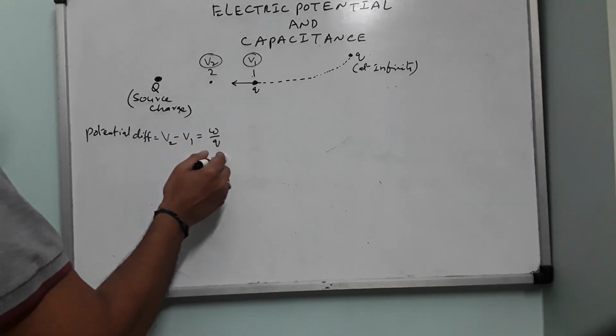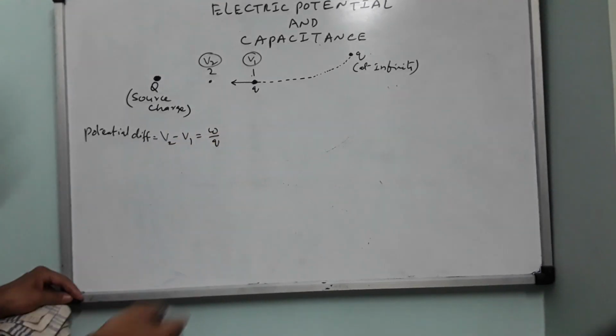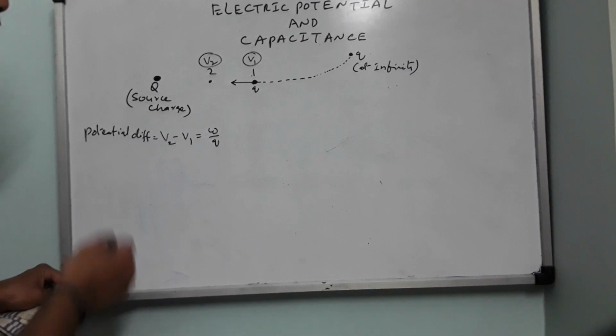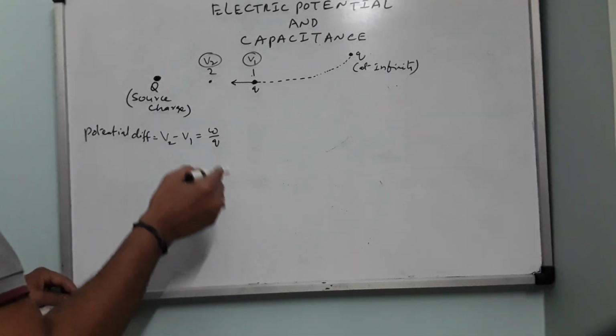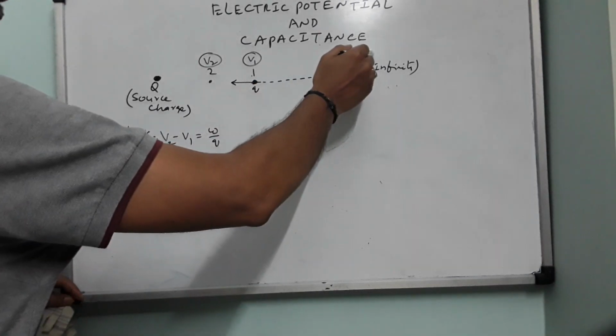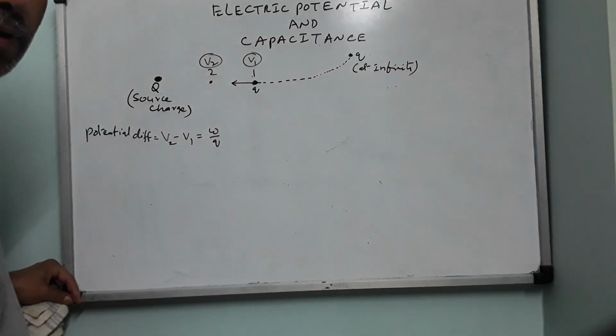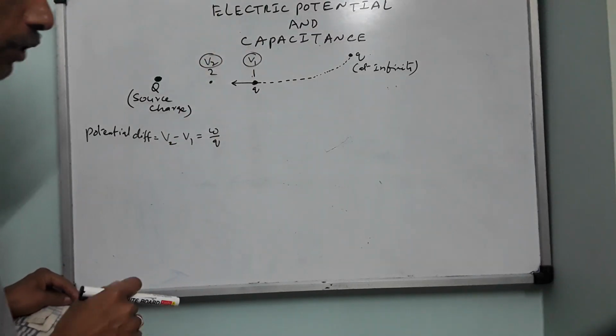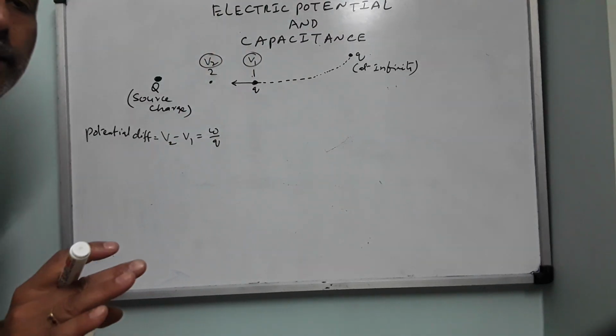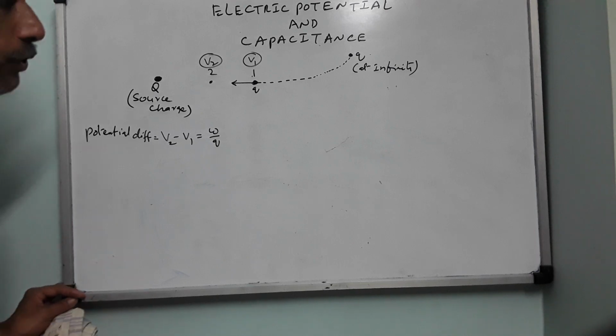As W by Q is joule per coulomb, this will have the same unit as potential. So potential difference also is measured in volts. Now, if this point moves to infinity, then at infinity the potential will be what? 0, because there is no need to do any work for anybody to move it from one point to another point when it is at infinity. So remember, potential at infinity is always taken to be 0.